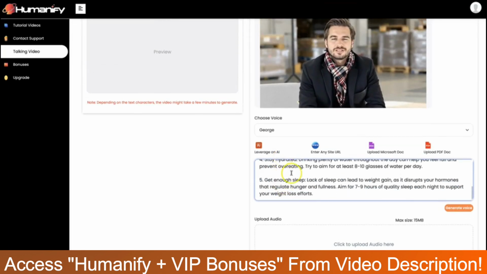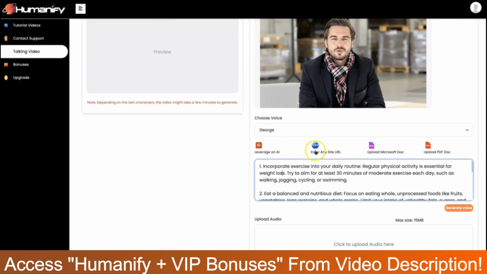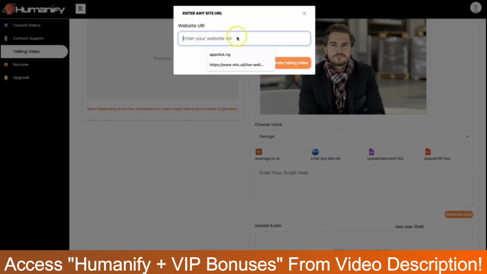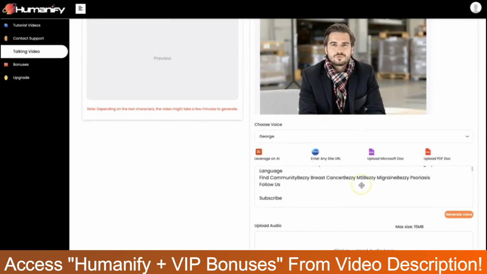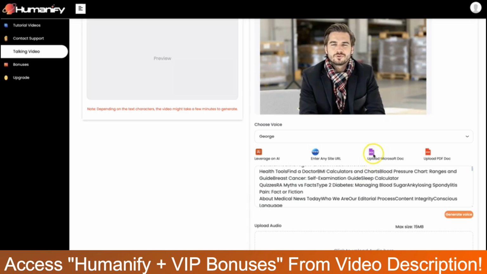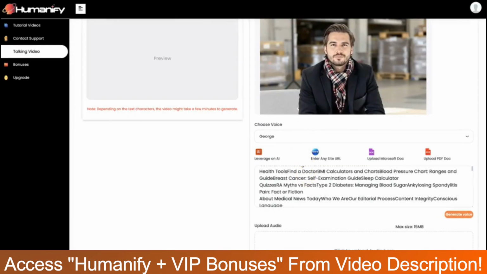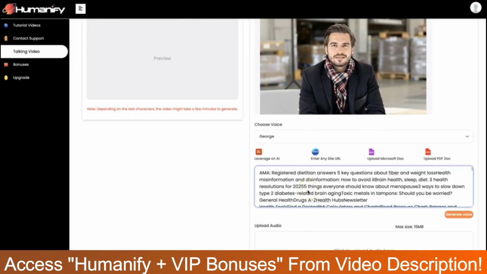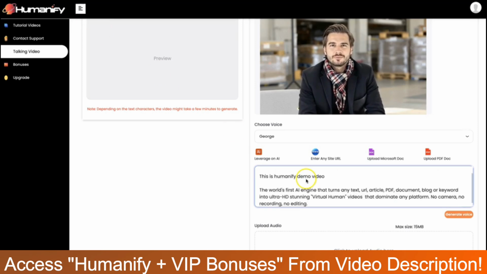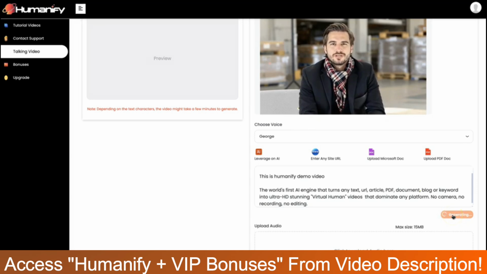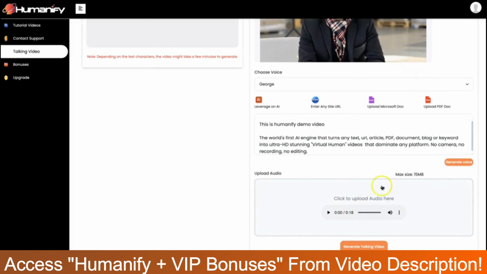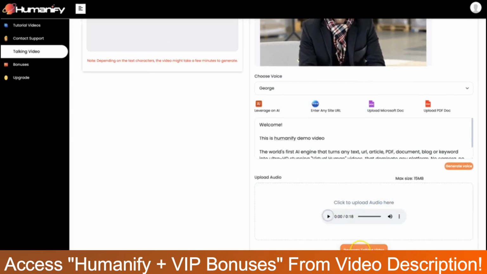Want to convert content from your website, blog, online store, or any web page? Just paste the URL and Humanify will automatically fetch the content. You can also directly upload Microsoft Word documents or PDFs, and Humanify will quickly extract the content. You have lots of flexible options to work with. Once your script is ready, click Generate Voice and watch as Humanify instantly transforms your text into an incredibly lifelike human voice. Finally, to perfectly sync your video with the audio, click Generate Talking Video.